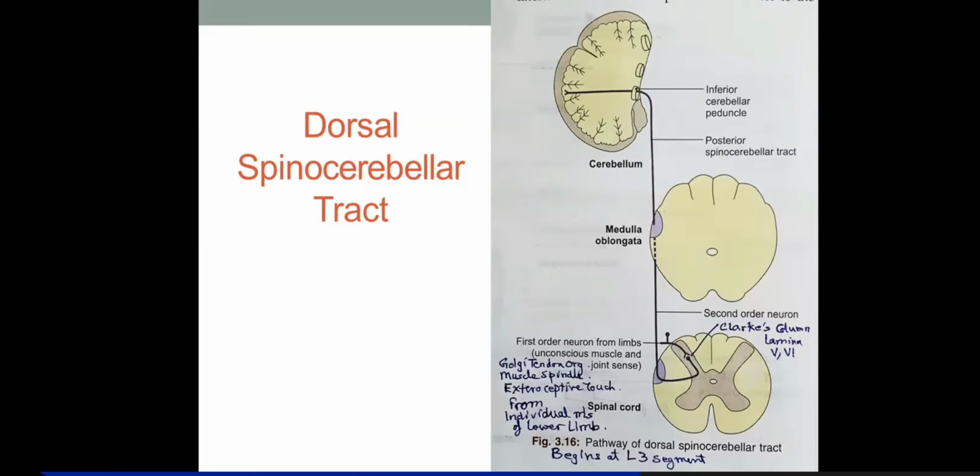The sensations carried by both ventral and dorsal are the same, but the difference is, one, it is completely ipsilateral in its course. Other thing is that it carries sensations from individual muscle fibers of the lower limbs. This is another important point about the dorsal spinocerebellar tract. And this tract begins at the L3 segment.